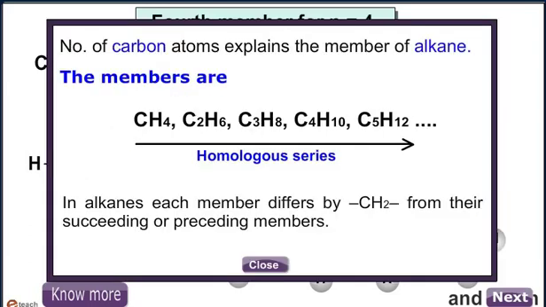The number of carbon atoms explains the member of alkane. The members are CH4, that is methane, C2H6, that is ethane, C3H8, that is propane, C4H10, that is butane, and C5H12, that is pentane, and so on. This series is known as homologous series. In alkanes, each member differs by CH2 from its succeeding or preceding member.